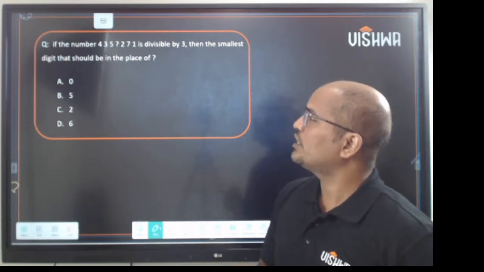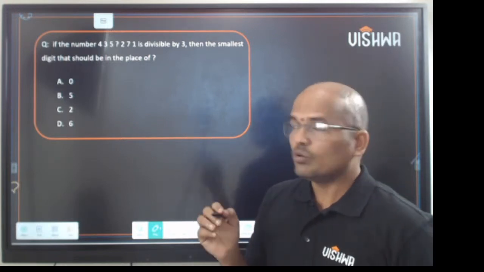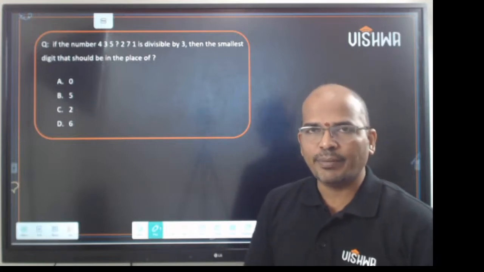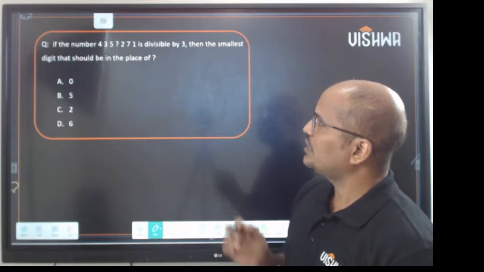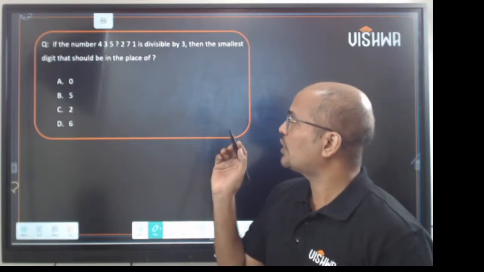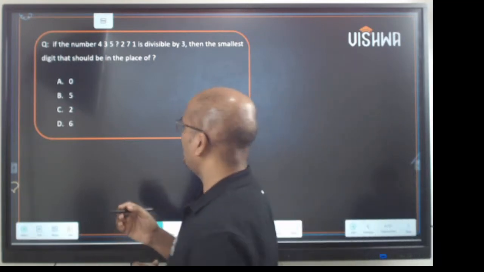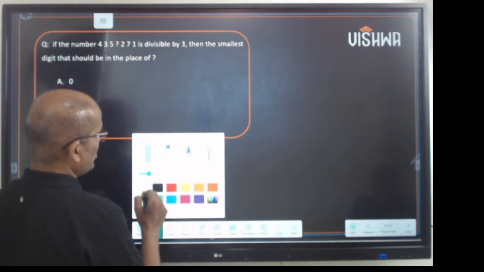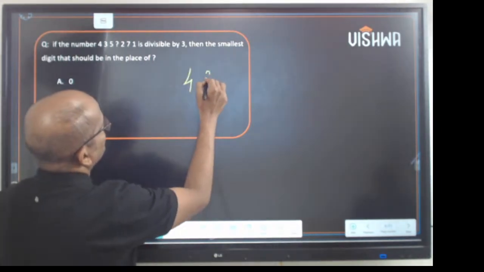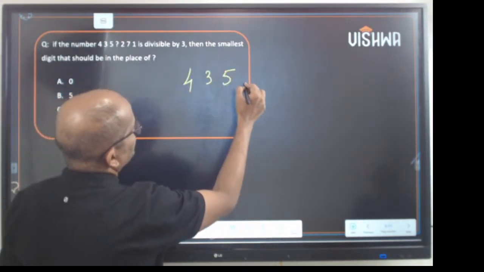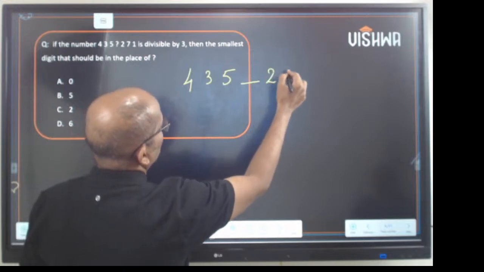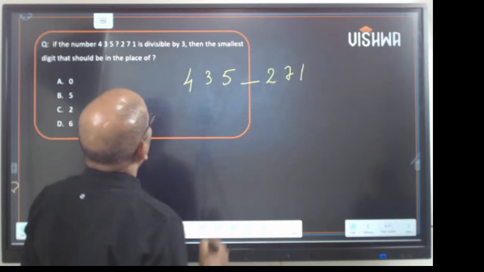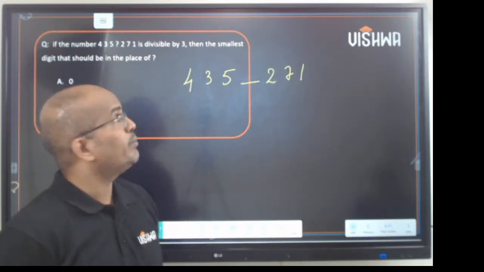If the number 4, 3, 5, unknown, 2, 7, 1 is divisible by 3, then the smallest digit that should be in the place of the question mark is... He says this number is divisible by 3.